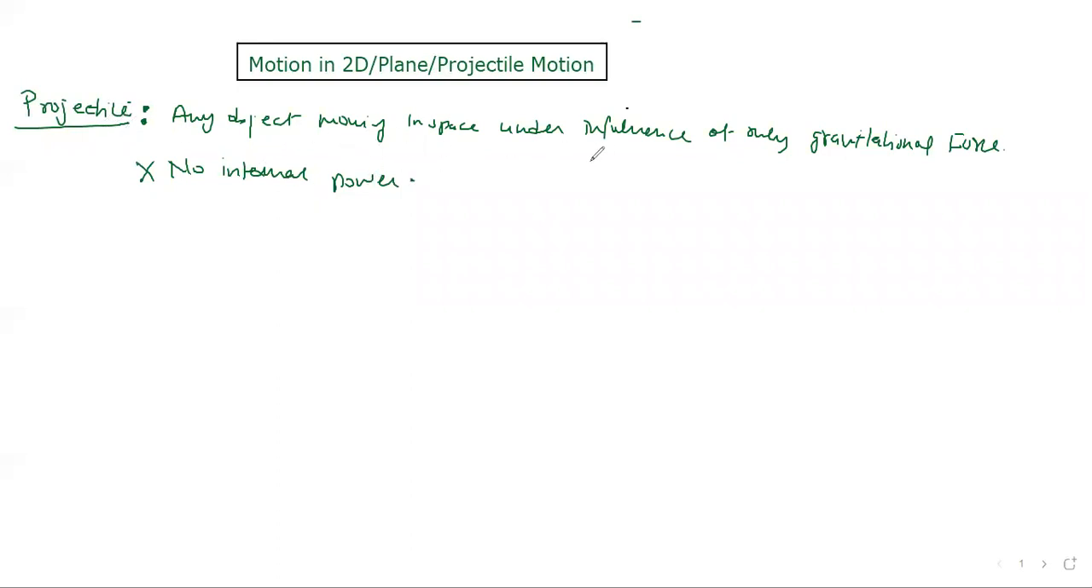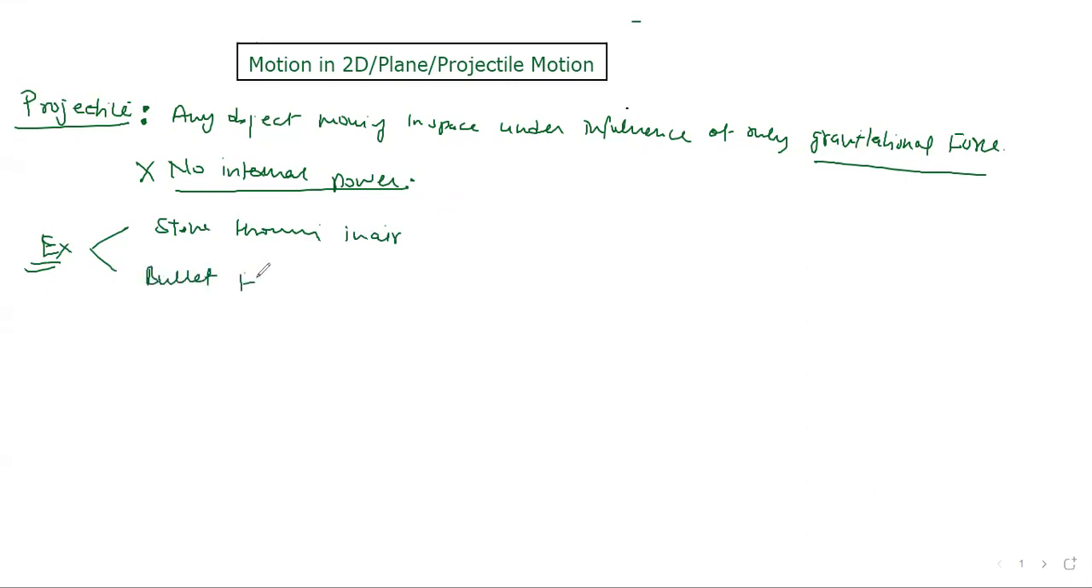So look here, anything moving in the air under the influence of only gravitational force, that object is called a projectile, and it should not have any internal power. For example, a stone you throw in air. A stone thrown in air will behave like a projectile. Or a bullet fired from a gun will also move like a projectile. Once you throw them in air, they don't have their own power. They move under the influence of only gravitational force. There is only one force acting, that's gravity force.